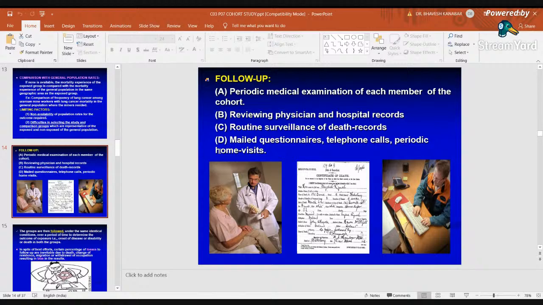So follow-up can be done by asking various questions: whether you have any symptoms related to lung cancer, whether you are developing chronic cough, whether you have evening rise of fever, whether you have a reduction in weight. Such questions can be asked frequently, every 6 months, to assess whether they have any signs of lung cancer or not.